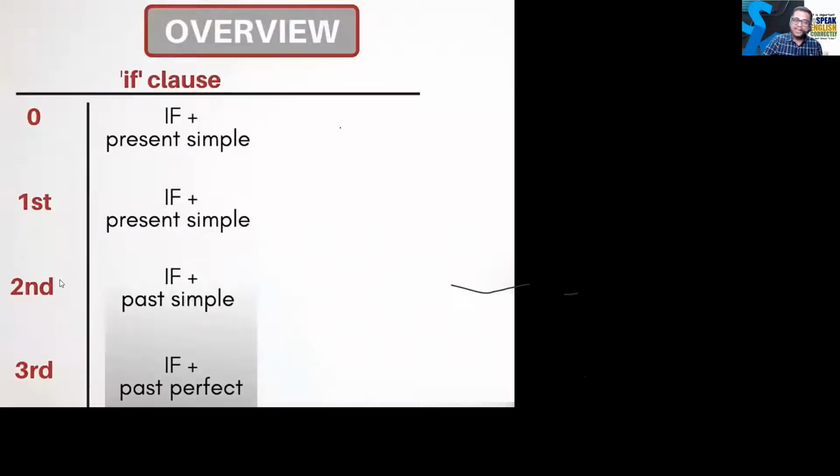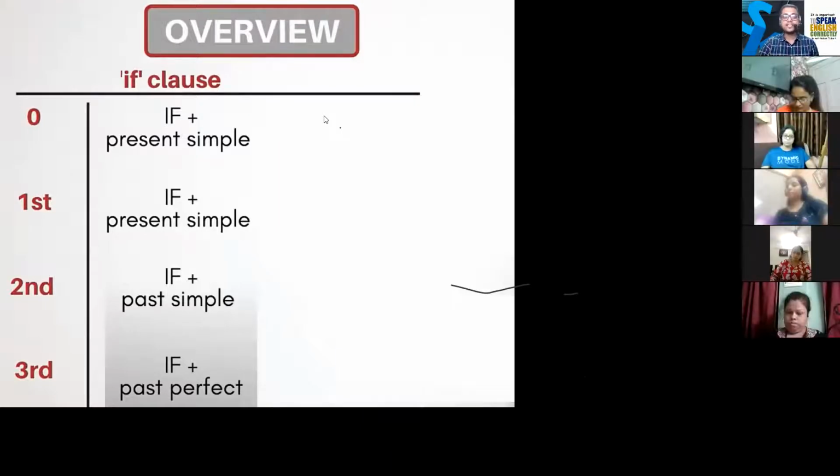When we use second, in this case we use if and past simple. Third condition, we say if and past perfect. So these are the clause.